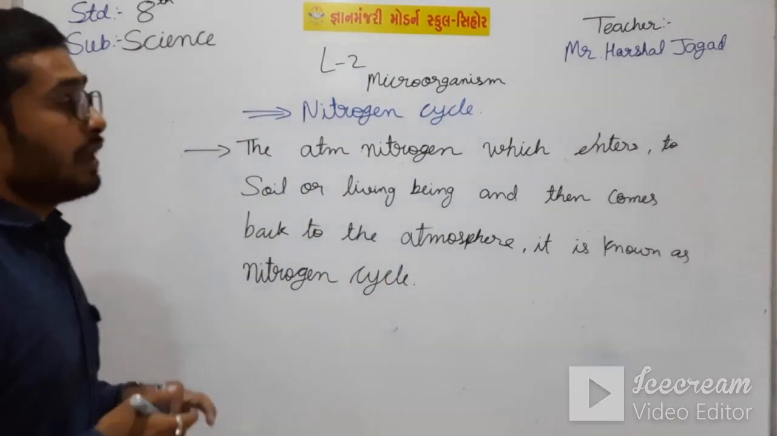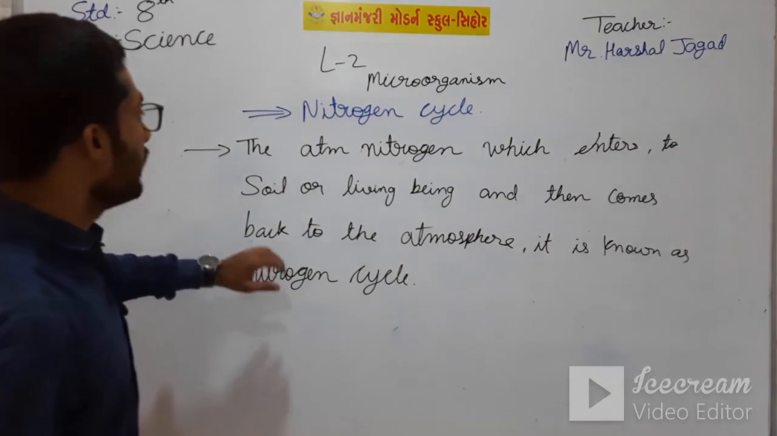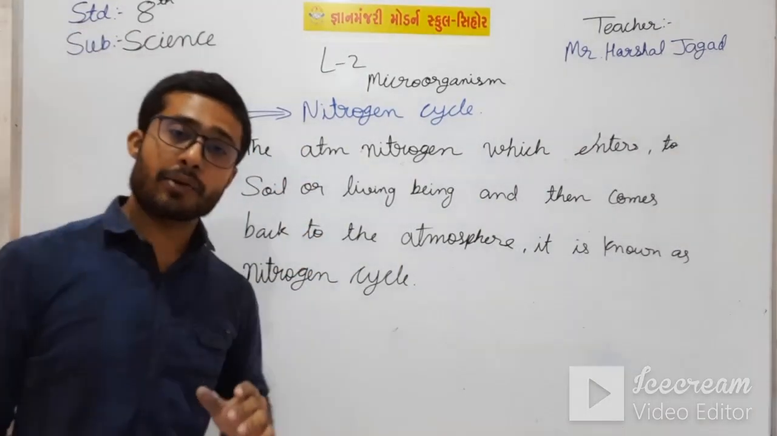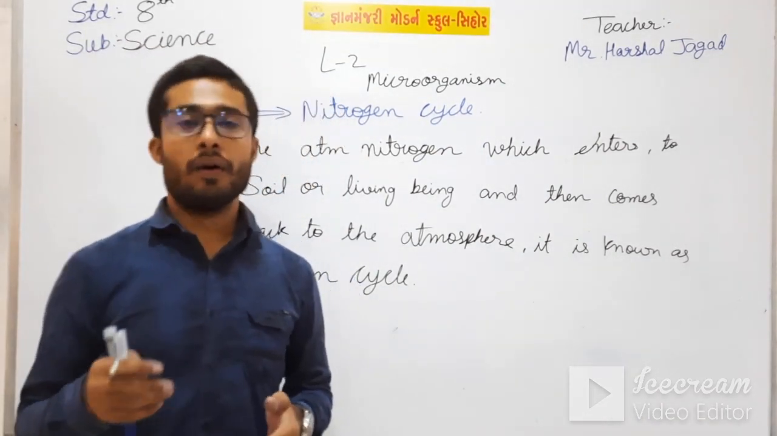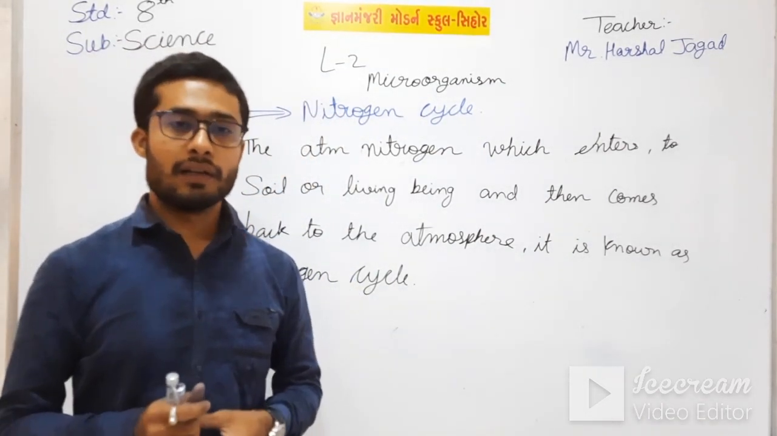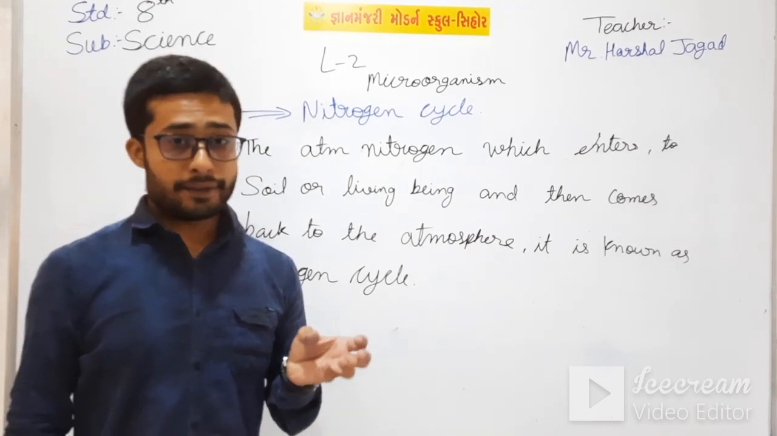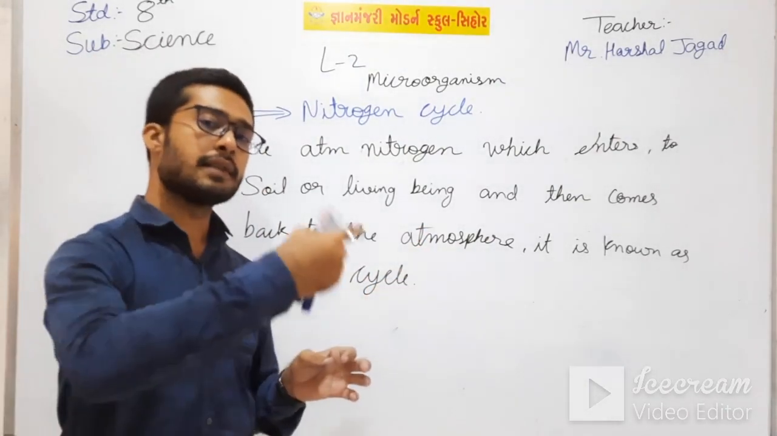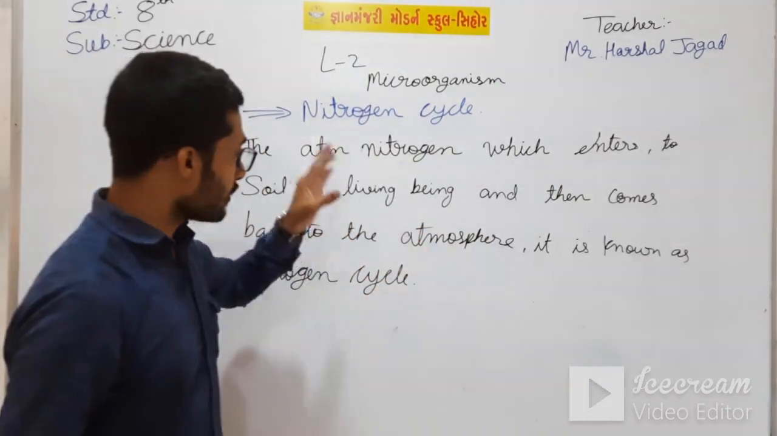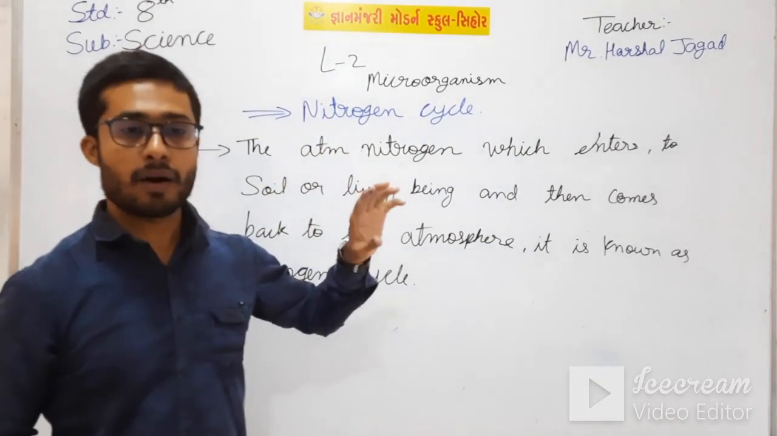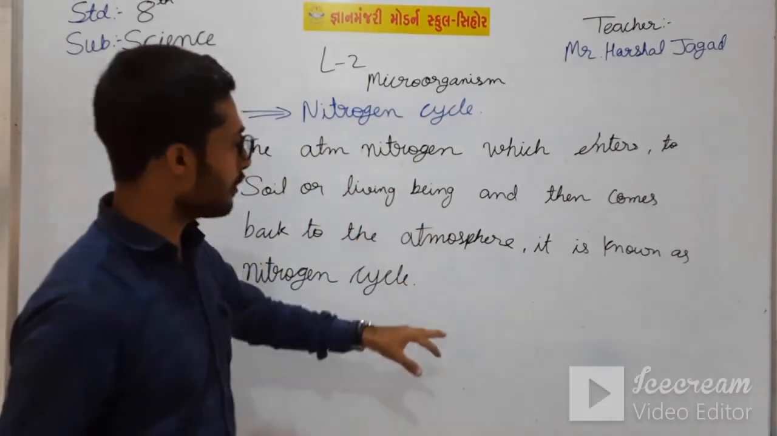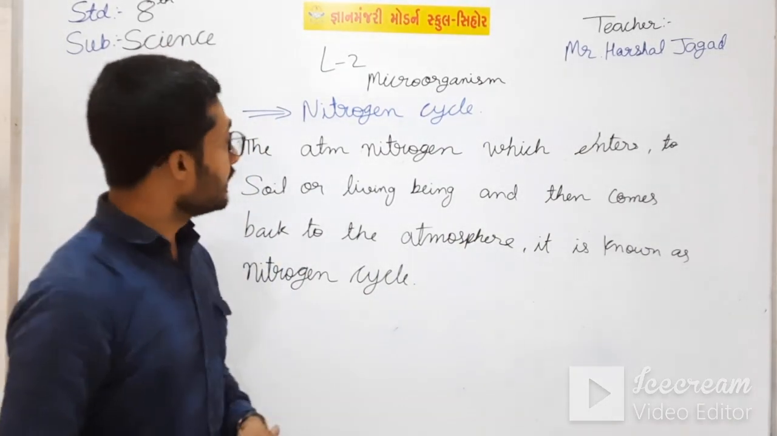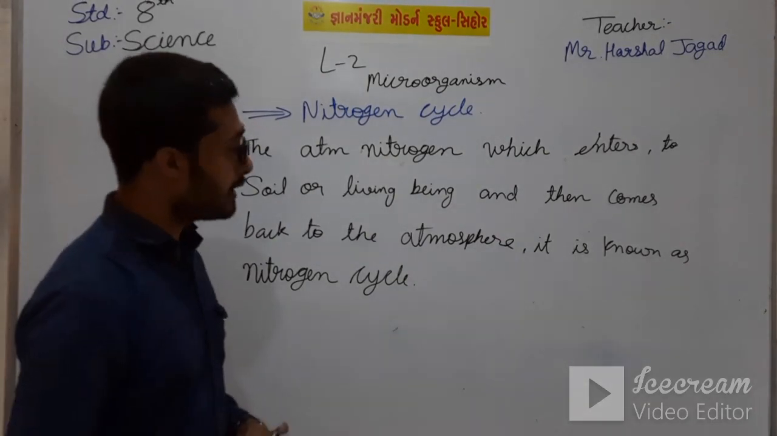Okay, students, and in the third video we have studied about the nitrogen cycle. In this, the atmospheric nitrogen enters into soil, in plant or in living beings, and it comes back to the atmosphere. The whole process of the nitrogen, which is converted into nitrogen compound, then comes back to the atmospheric nitrogen. This process is known as nitrogen cycle.